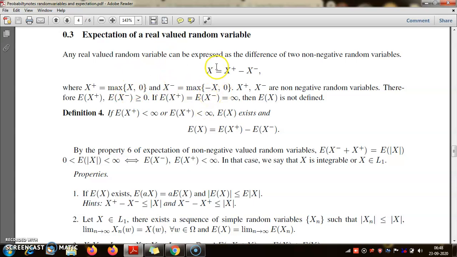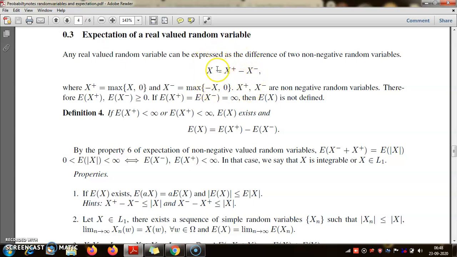Similarly, when x is negative, this part, the x plus, which is maximum of x and 0, will be 0, but minus x will be positive, so the maximum will be minus x, and so minus of minus x will be x. So for a negative number also, x plus will be 0, but x minus will be minus x, so minus of minus x will be x. So whether x is positive or negative, this equation will always be true.